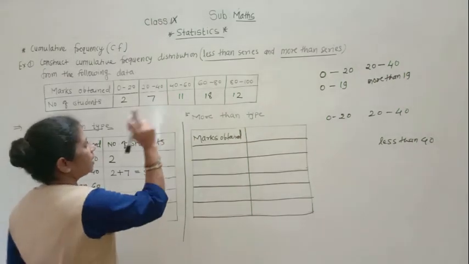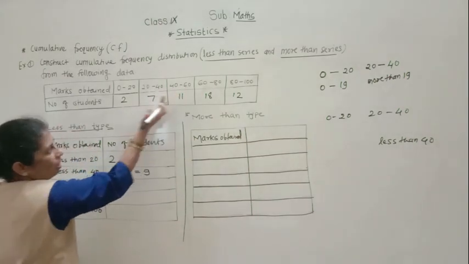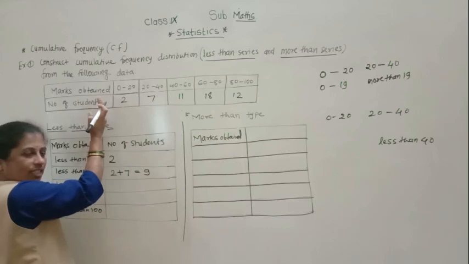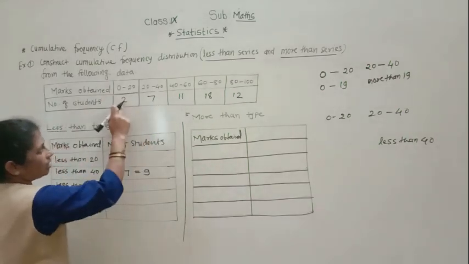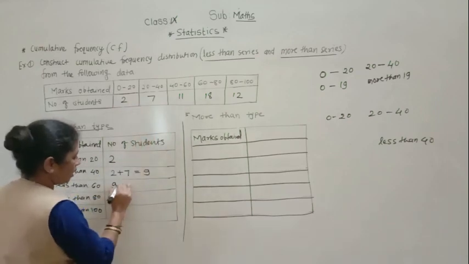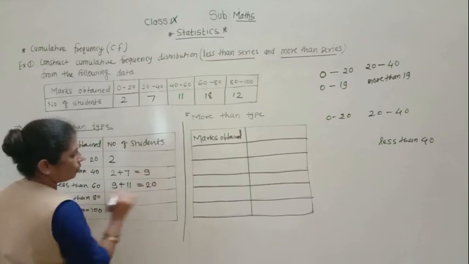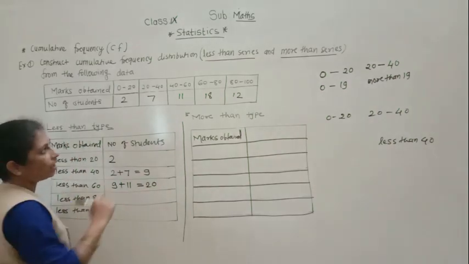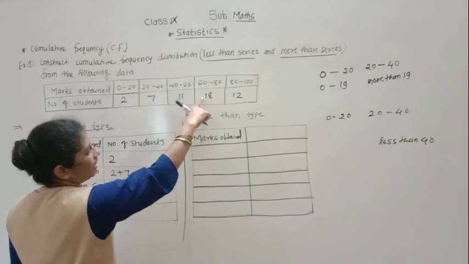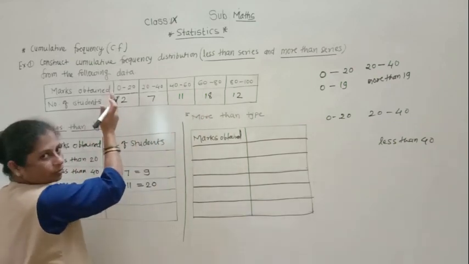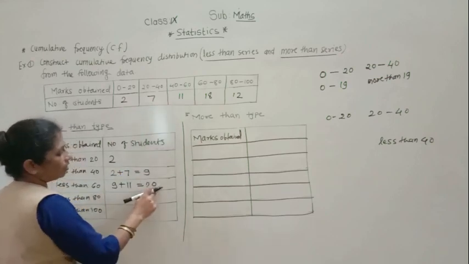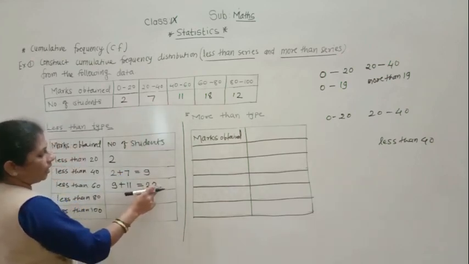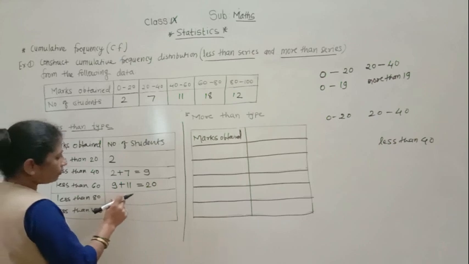Now less than 60. Less than 60 means all of these numbers are less than 60. So in that, what will be there? This 9 plus this 11. So you will get 9 plus 11 is 20. Got everyone? Then less than 80, all these numbers will come. So up till here, this completed 20 students.